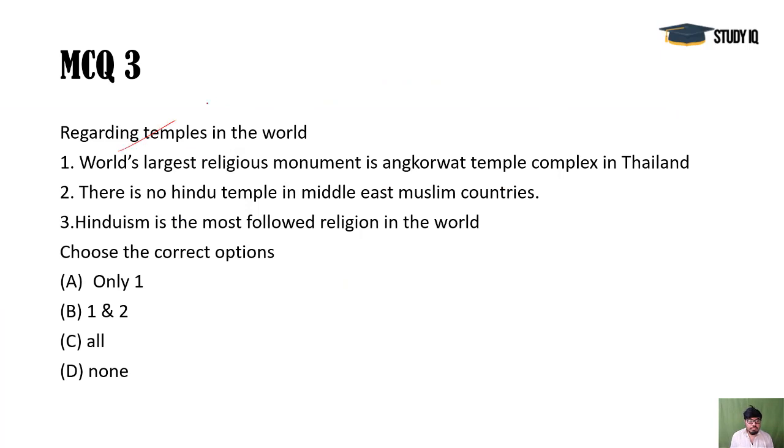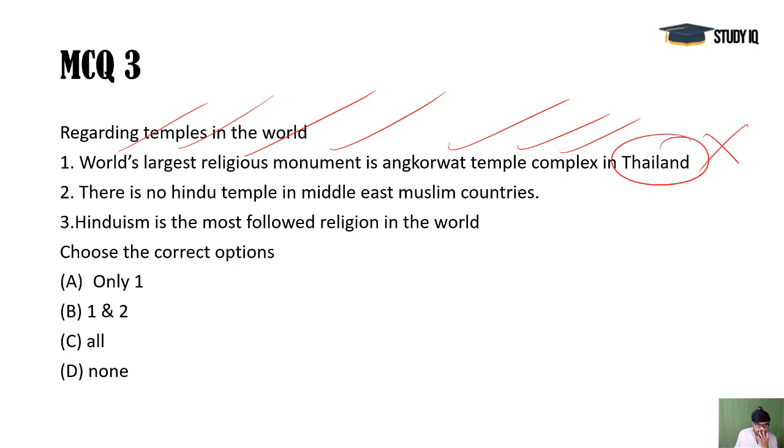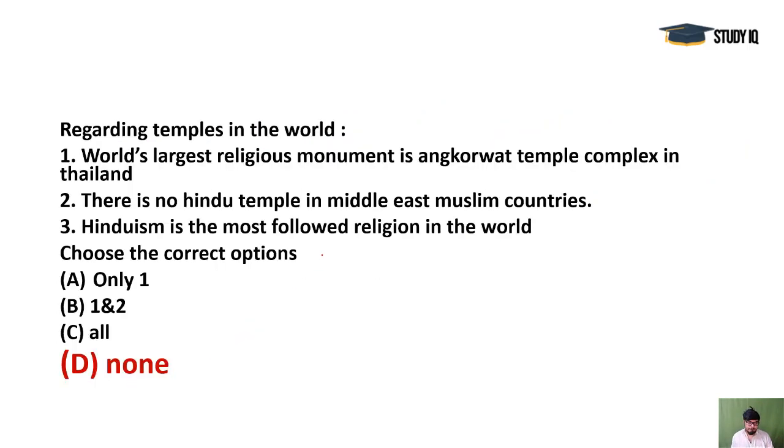Okay, next, the world's largest religious monument is the Angkor Wat temple complex. That is correct, but that was a Hindu temple, and later it became a Buddhist temple, but it is there in Cambodia, not in Thailand. This is wrong. Second, there is no Hindu temple in the Middle East Muslim countries. That is again a wrong statement. Hinduism is the third most followed religion in the world. It is not the first one, so that is again wrong. D9 is the answer here.